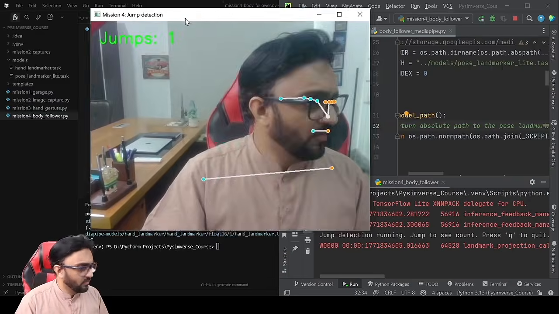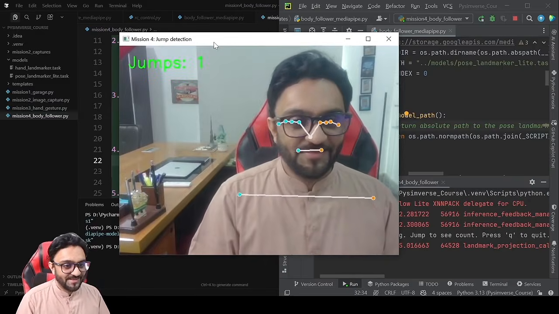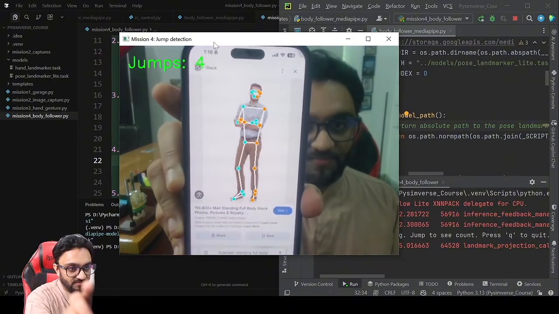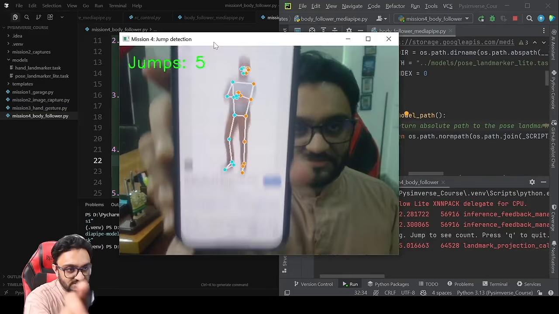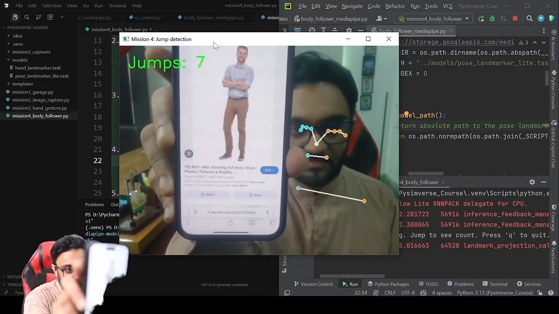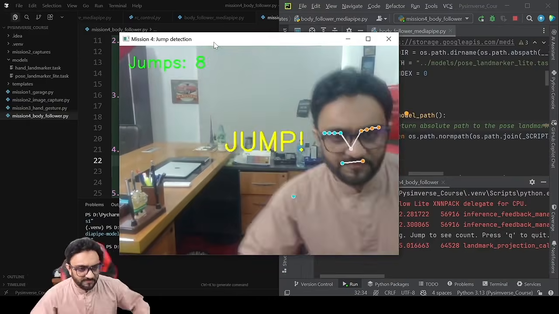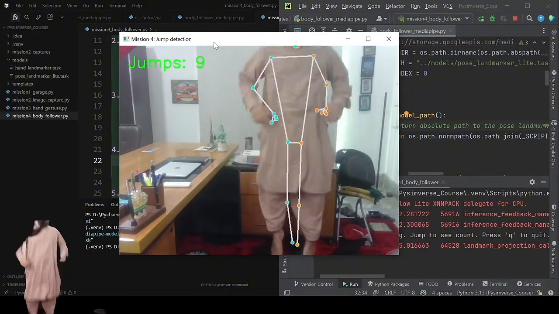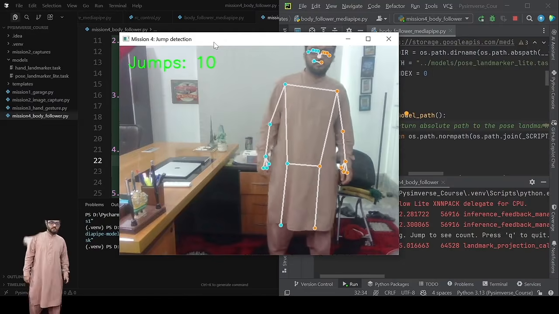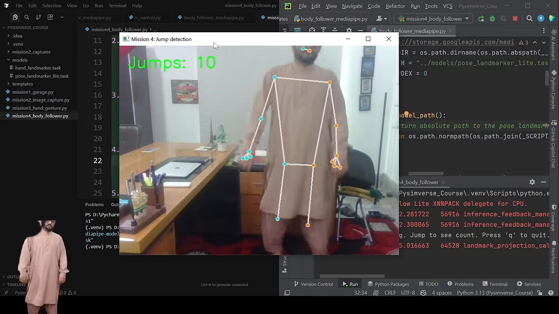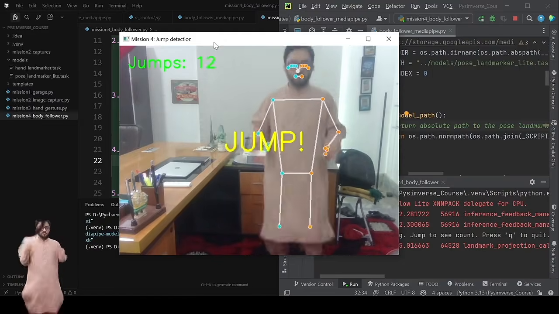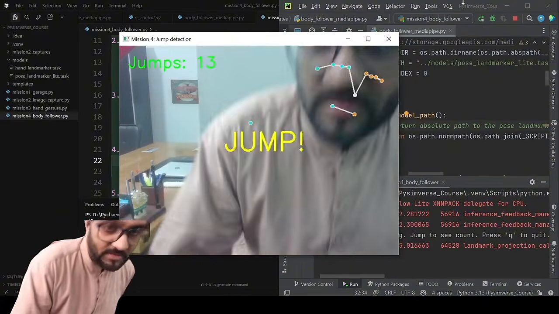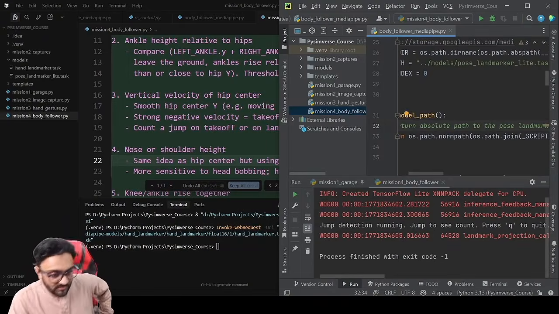Okay, so right now 1 jump was detected by default. So let's see. Oh, jump 3 is detected now. Okay, 4 is detected. So the sensitivity is too much. 7. Or let me try it myself. If I stand here and I jump, if I just move, yeah, it's okay. I guess it's okay. It's not that great.